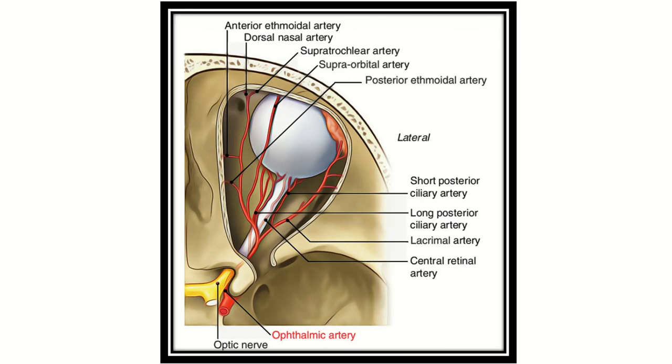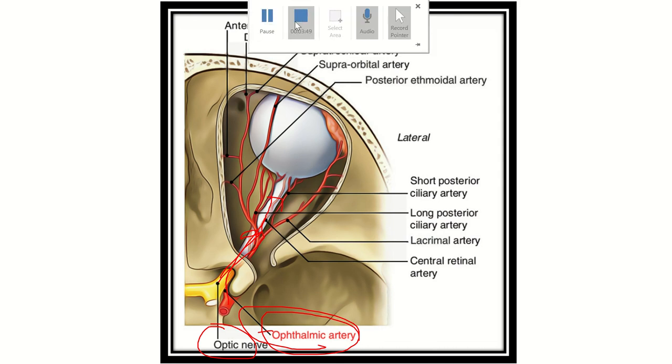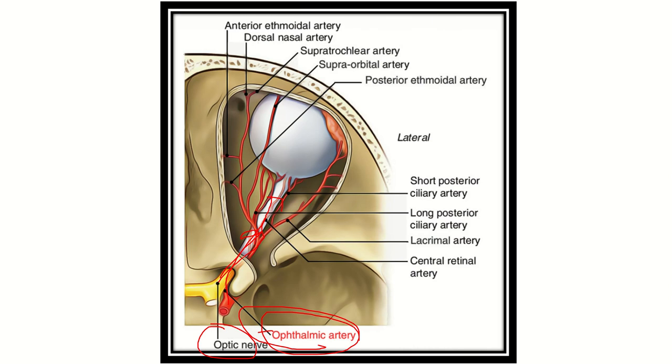The ophthalmic artery, which branches from the internal carotid artery, passes through the optic canal and finally reaches the orbital cavity. So it is now clear that the optic nerve and ophthalmic artery pass through the optic canal, not through the superior orbital fissure.